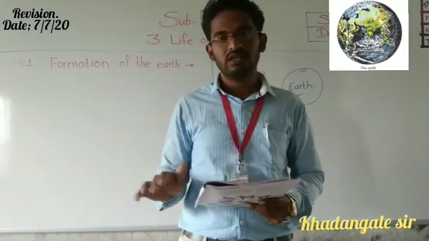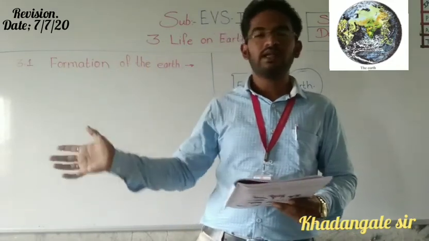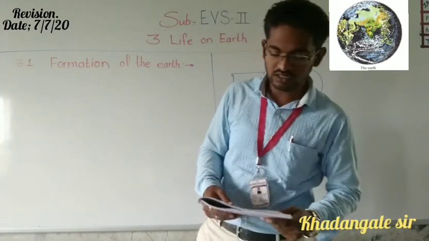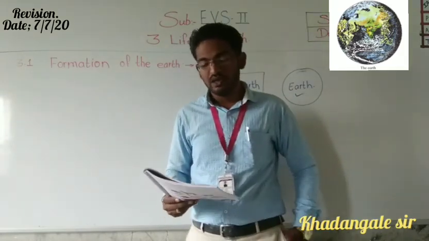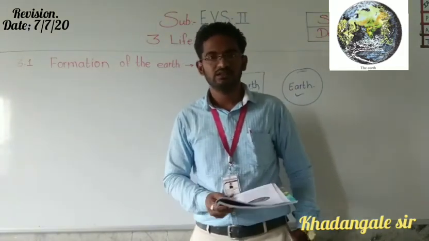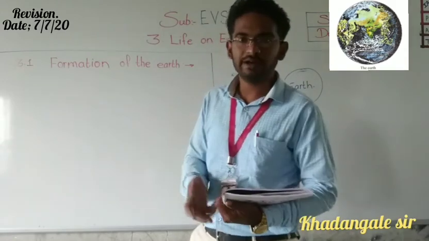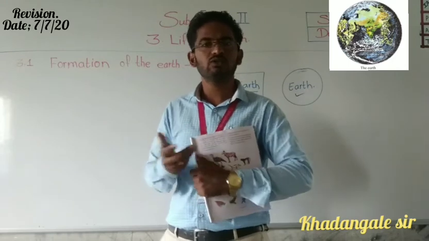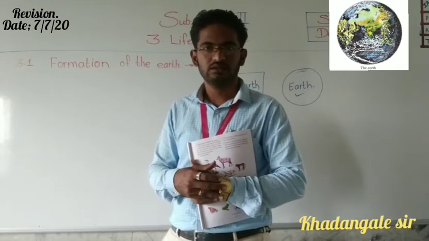It is not the same as when it was formed. Between that time and today's time there are many changes in the earth. If changes are happening in our earth, then what exactly are those changes?